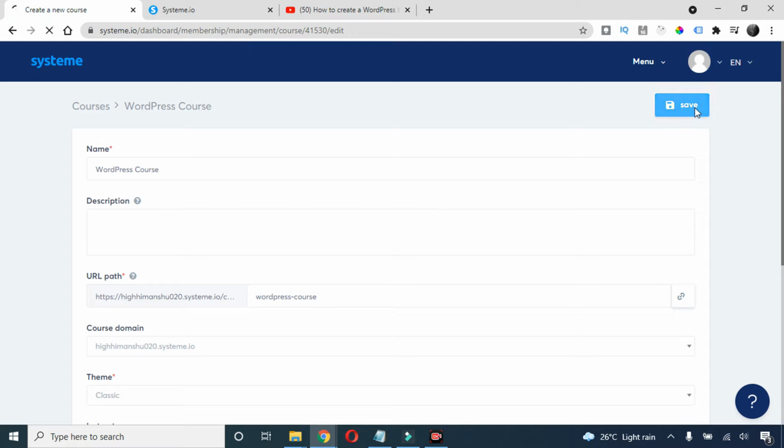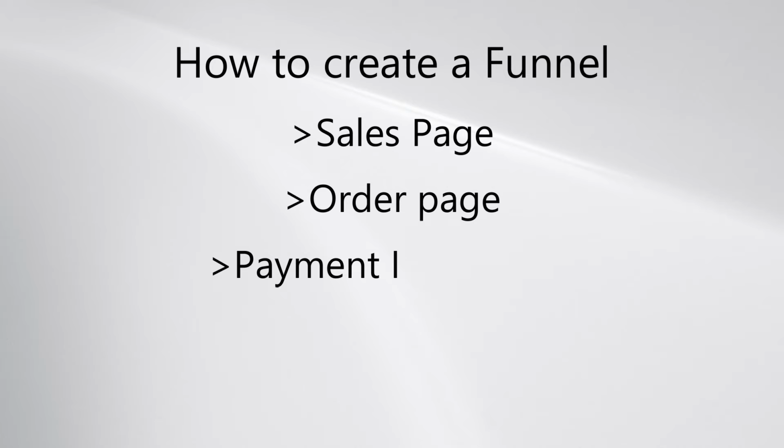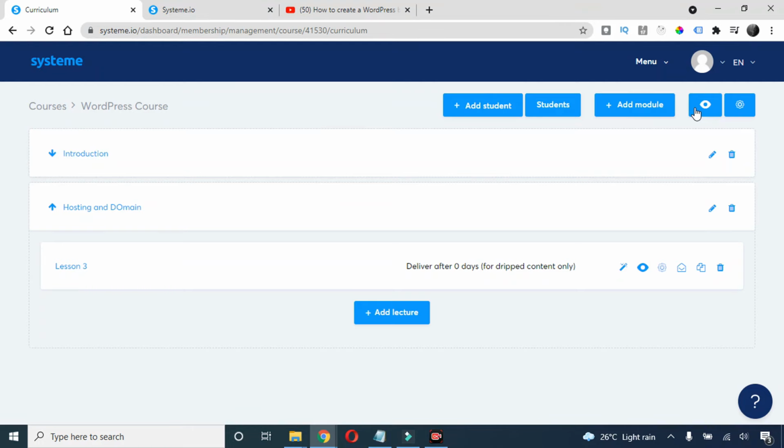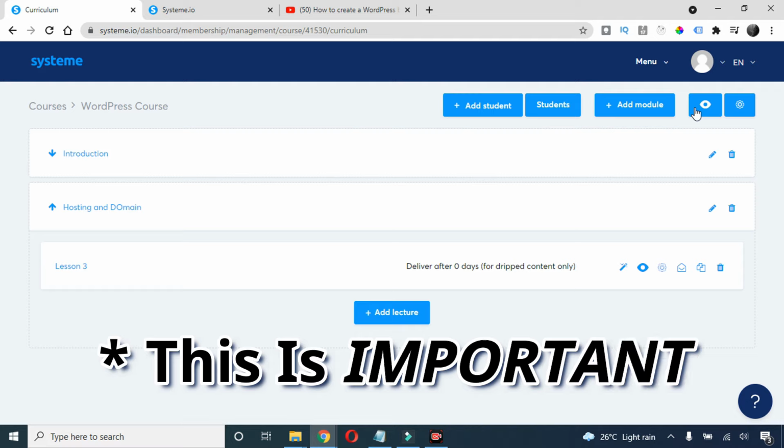Okay, so now we are going to see a complete funnel, like how we can create a sales page, how we can create an order page, how we can add the payment system in the order page, and then how we can link email automation there, and then finally how we can create a thank you page. So a complete funnel system is going to be created here. So this is going to be very important.